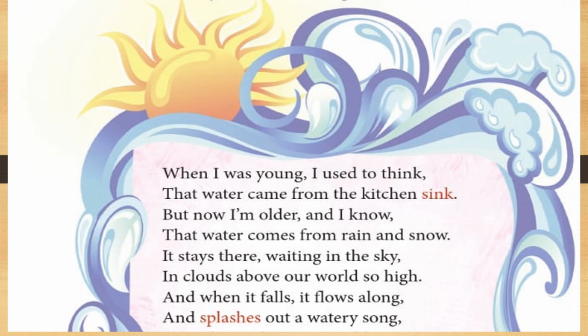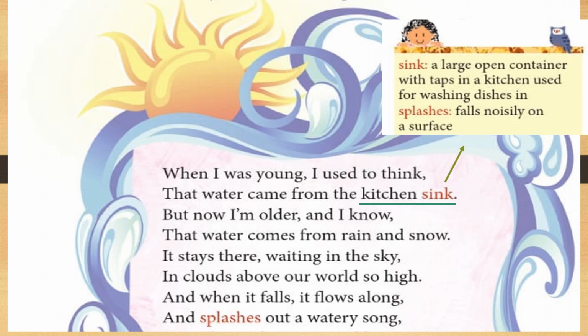Poem: The Water Cycle, written by poet Helen H. When I was young, I used to think that water came from the kitchen sink. What is a sink? A large open container with taps in a kitchen used for washing dishes in. So, when the poet was young, she used to think that the water came from the kitchen sink. Isn't it funny? Do you also think the same? No, because you know about the water cycle now, you know where the water comes from.